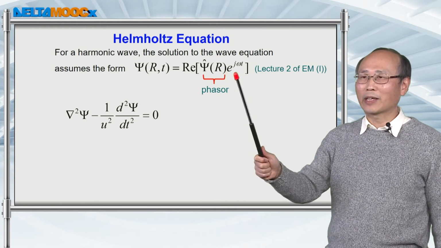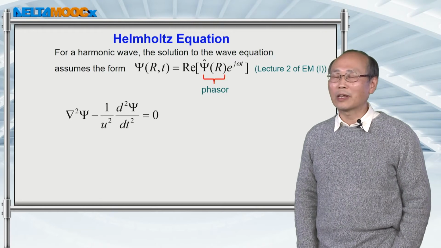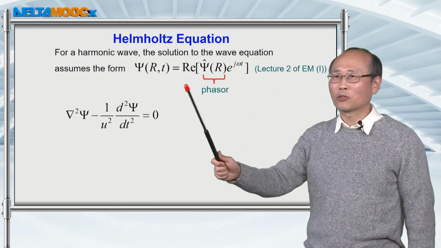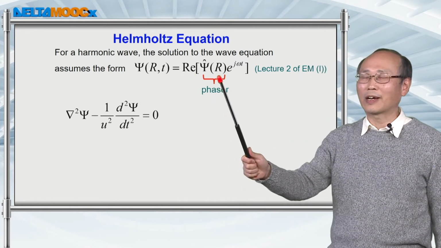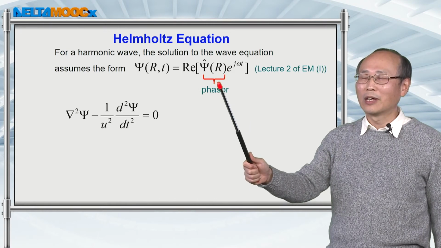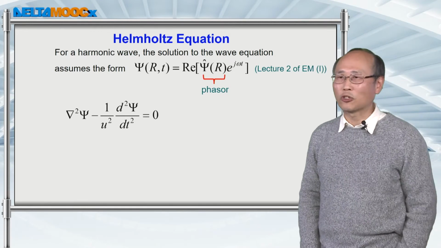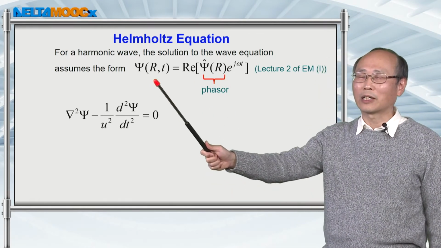So in fact, we can just factor out this exponential j omega t during our calculation. To simplify the calculation, let's do this phasor calculation. Once we have the solution in phasor notation, we put this exponential j omega t back into the expression to construct the full expression.